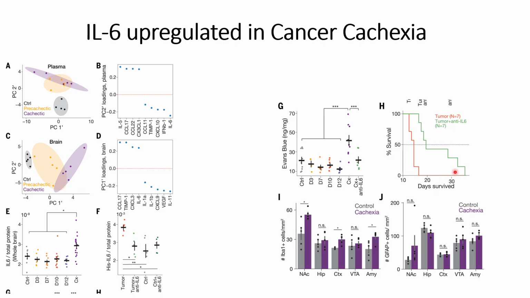and they were able to find that when they used the tumors with anti-interleukin 6, they were able to increase the survival probability, or survival life, compared to the case where no anti-interleukin 6 was injected.